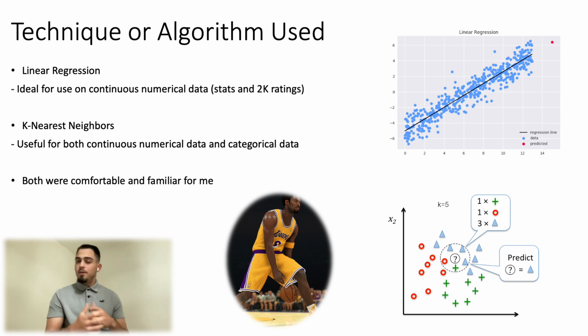Okay, now really quickly, the techniques or algorithms that I decided to use were, for one, linear regression, which is ideal for use on continuous numerical data. And well, I'm working with statistics, I'm working with overall ratings, all continuous numerical data. And so linear regression was a no-brainer, right? And then K nearest neighbors, or KNN, is also useful for continuous numerical data, which is the sort of data that was a priority for me in this project. And then it also is useful, interestingly, for categorical data, which we didn't necessarily need for this data set, but it's another caveat in favor of KNN.